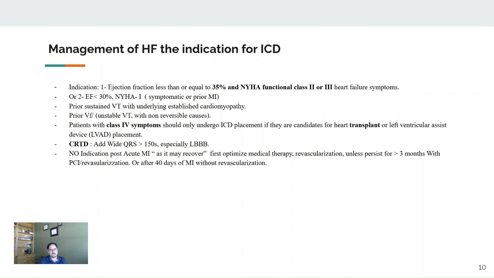It's not indicated for ICD or CRT-D because you need to do the revascularization, optimize medical therapy, and wait for around 3 months after revascularization, or 40 days after an MI without revascularization. That's when you can do the ICD or CRT-D post MI. We're not talking about sustained VTach or recurrent VFib, that's another indication.